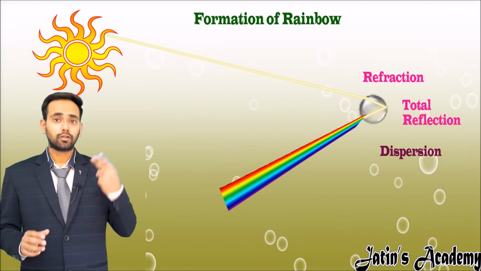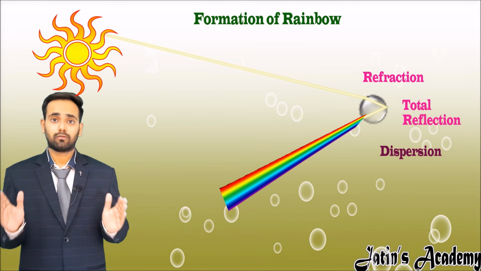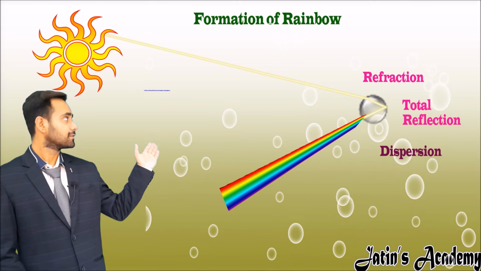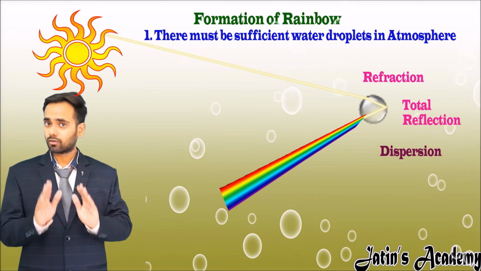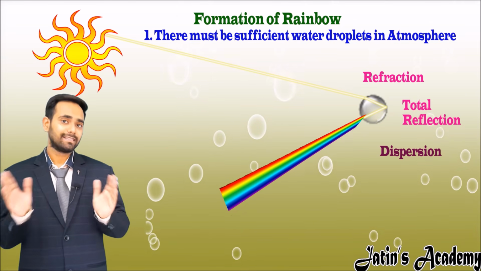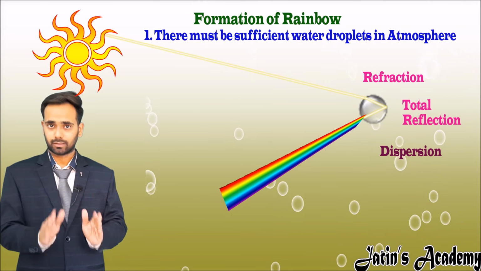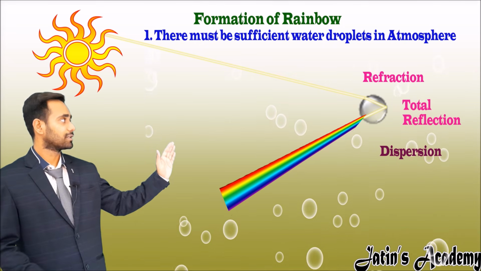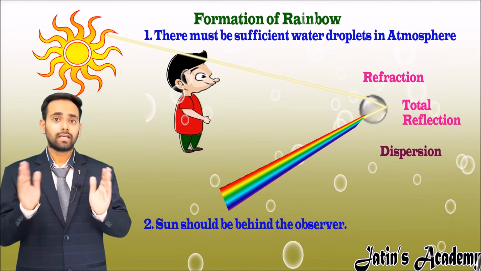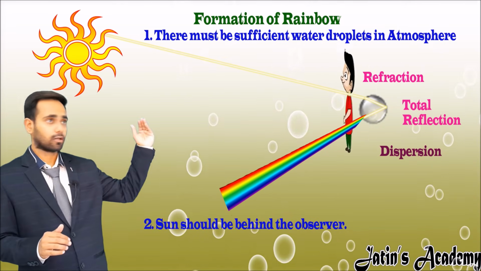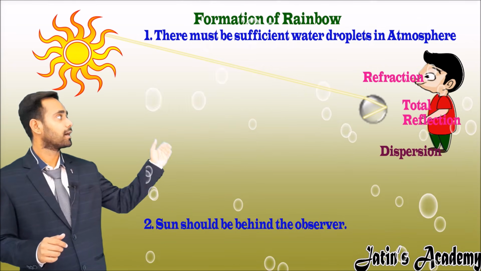Let's see the two main reasons why we are able to see a rainbow. What are the two main reasons? The first main reason is that there should be sufficient droplets of water in the atmosphere. These droplets may be from rain or from any other artificial conditions. And the second condition is that the sun should be behind the observer. If the sun is in front of the observer, then he is not able to see the rainbow. So the sun should be behind the observer.